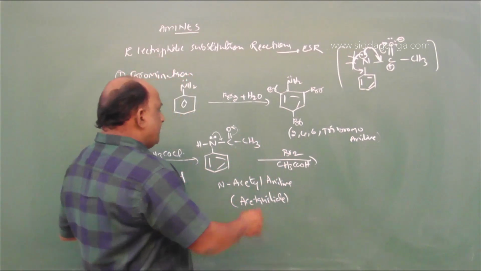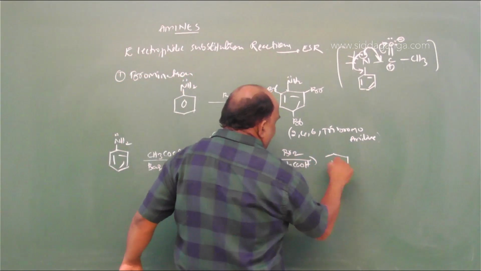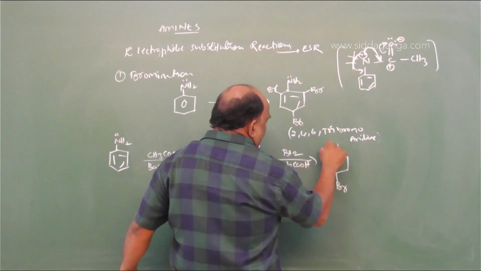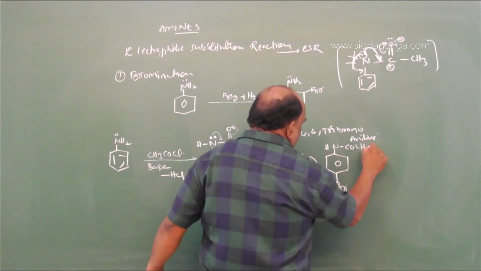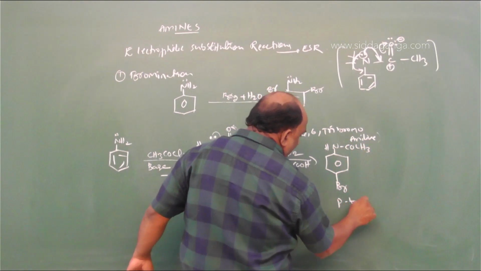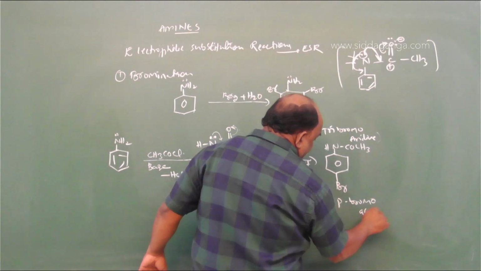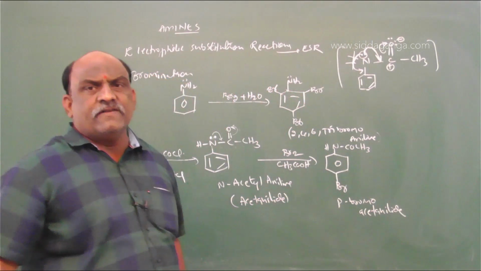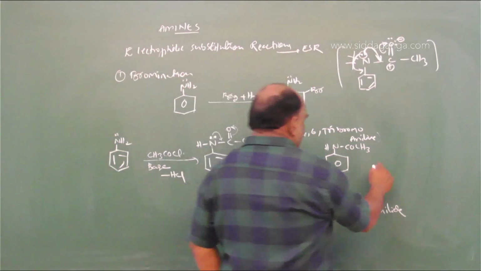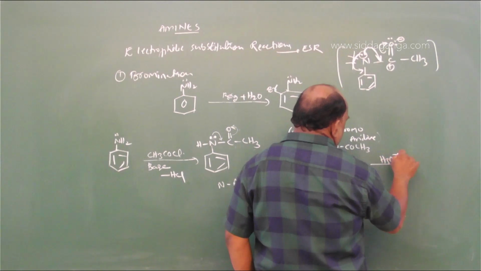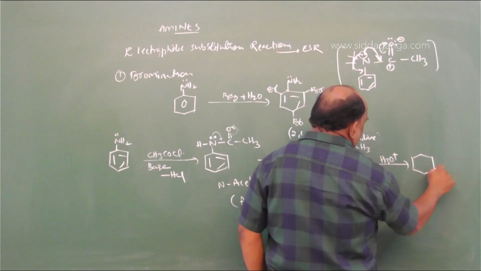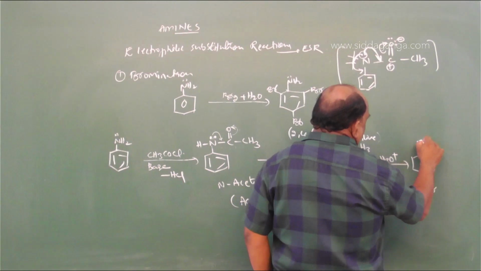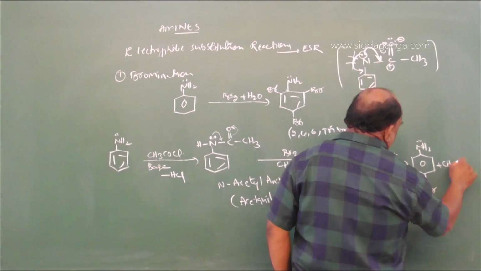Next, what we will get is a compound where, very importantly, the para position is occupied by bromine, and again this is the same COCH3. This is called para-bromoacetanilide. This para-bromoacetanilide on further hydrolysis with H3O plus gives para-bromoaniline plus CH3COOH.